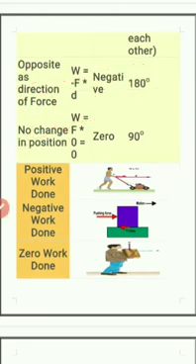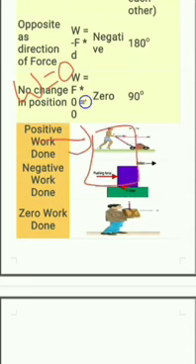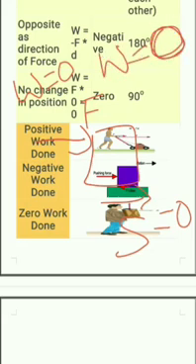Now third comes no change in position. That means work done here comes out to be 0. Suppose a person is applying force on a wall, but the wall does not move. That means here the displacement is 0. So when displacement is 0, automatically the work done comes out to be 0.